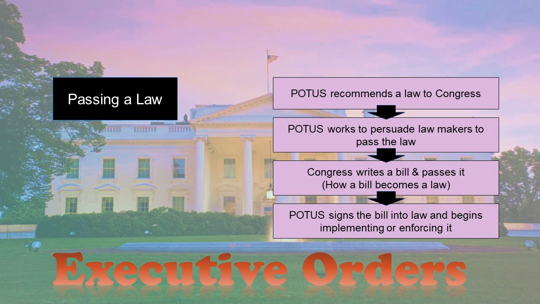And step 3, Congress writes the bill. Congress creates the policy, and Congress votes and passes the policy. Now we're going back to our lesson on Congress, on how a bill becomes a law. We're going through a very complicated process, including the congressional leadership and the committees and the conference committees and all that kind of stuff. So, a million opportunities there for the bill to die or to be messed up.